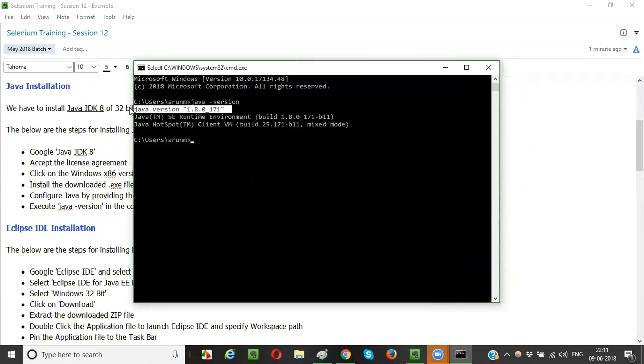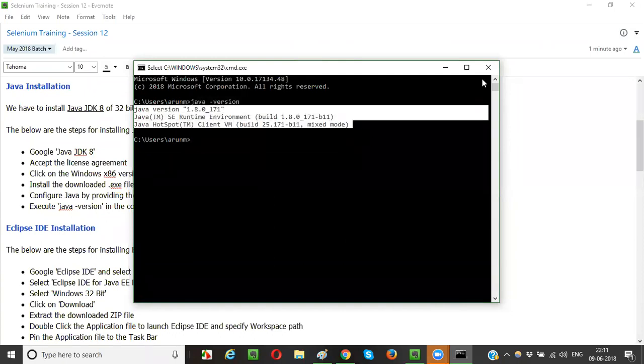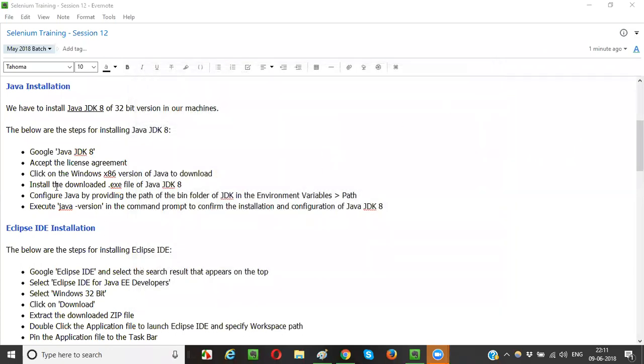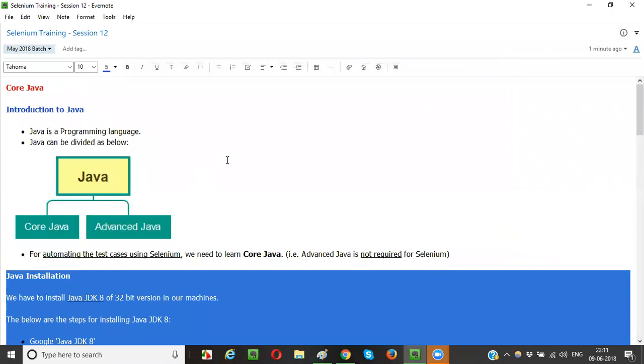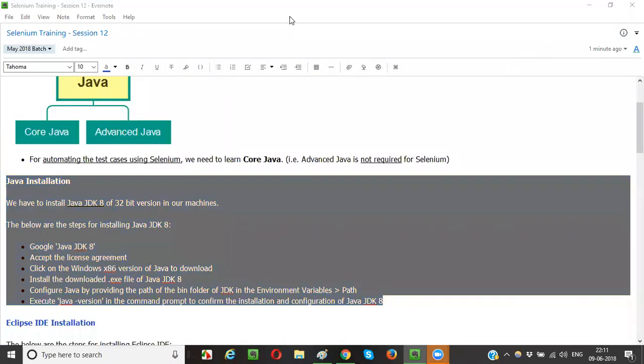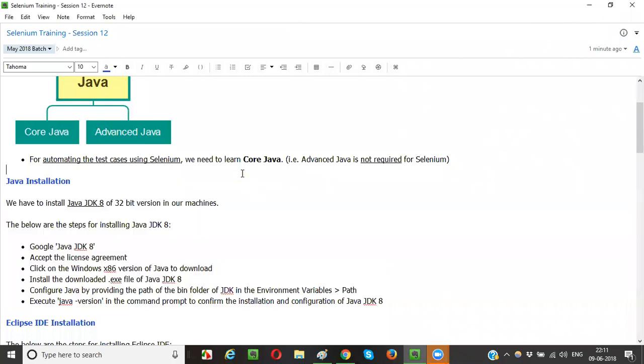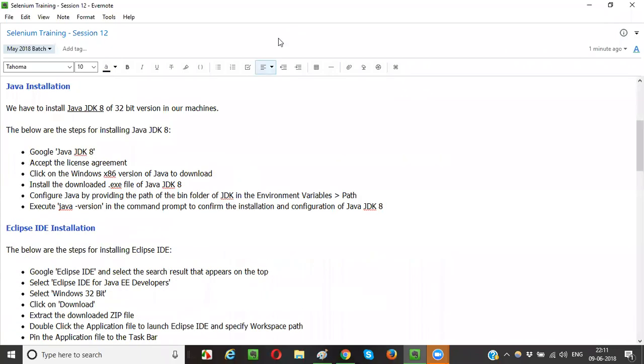Okay, whatever Java version you installed, when you enter this command java hyphen version, and if you see this particular version, that means Java is downloaded, installed, and configured properly in your machine. So this is about Java installation, guys. Any questions, guys? Any questions so far? Is it clear, guys? How to install Java in your machines? Is it clear?